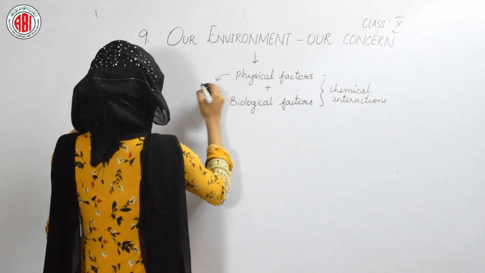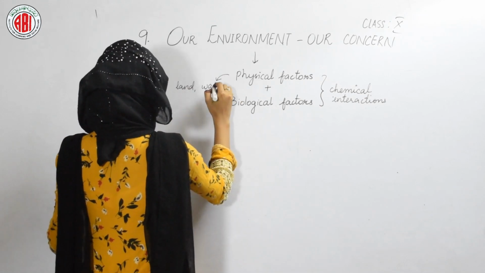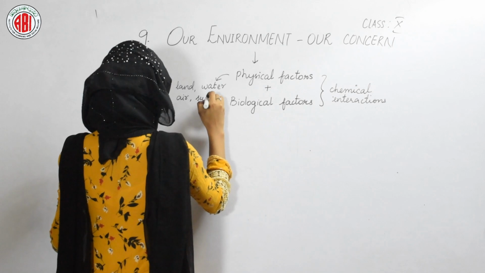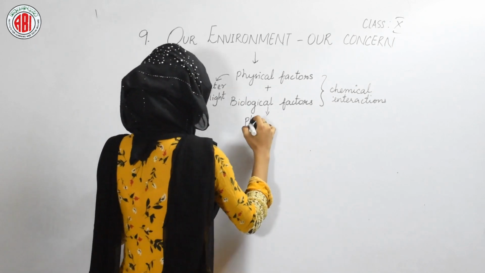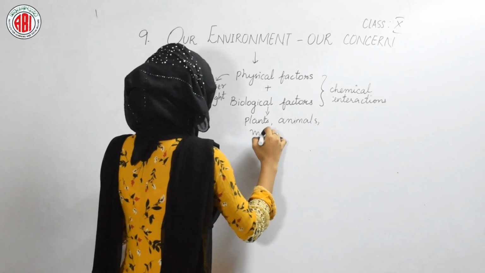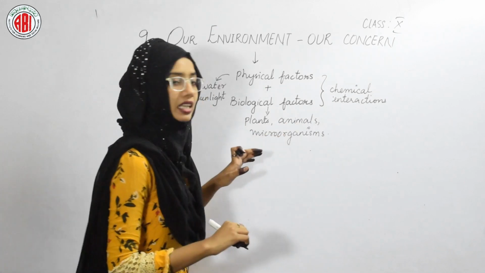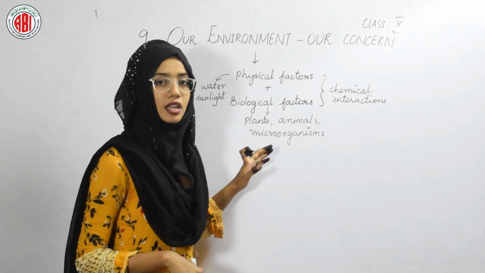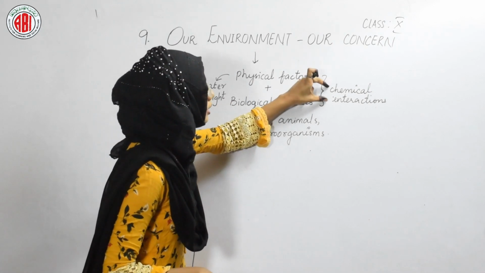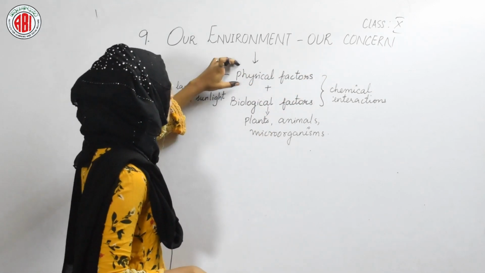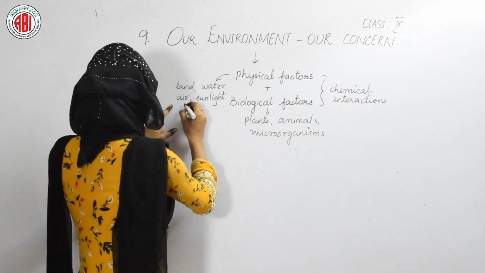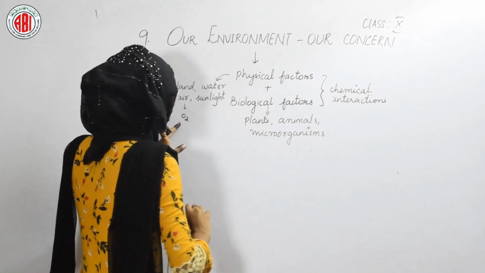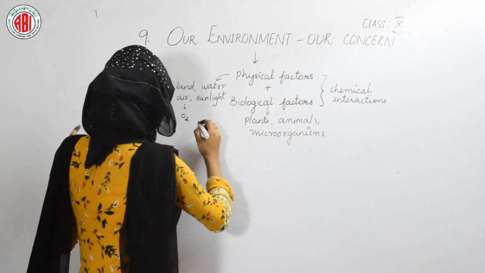The physical factors are land, water, air, sunlight, and many others. And the biological factors include plants, animals, and different microorganisms. Now we'll see one example to understand how the chemical interactions are shown between the physical factors and biological factors. Here the example is that the air contains oxygen, and this oxygen is